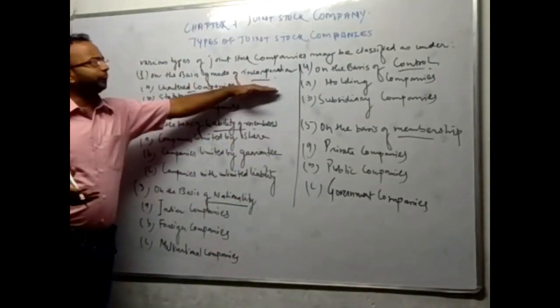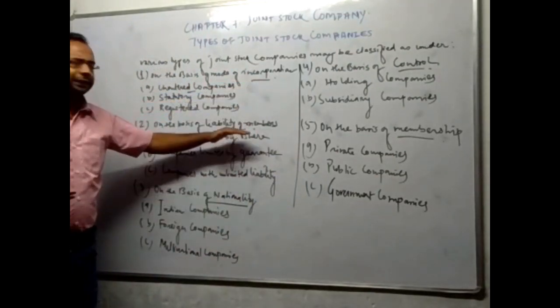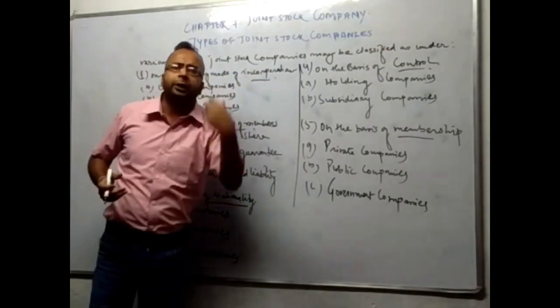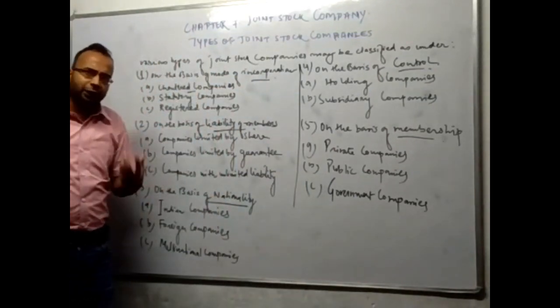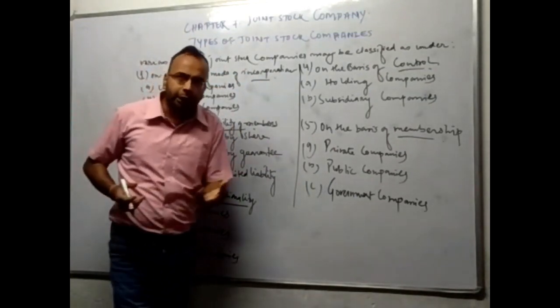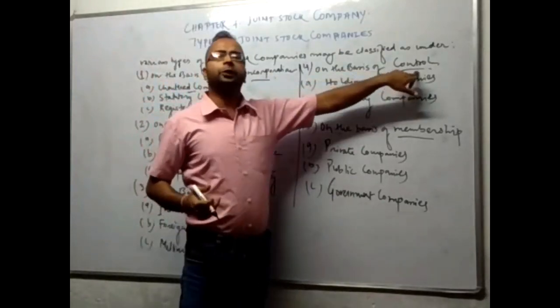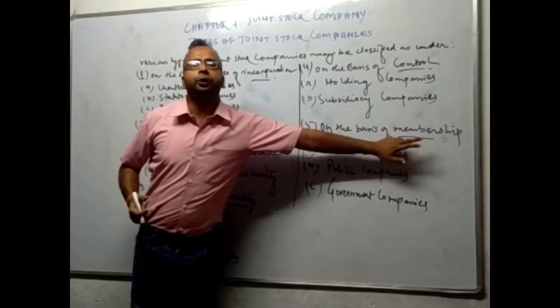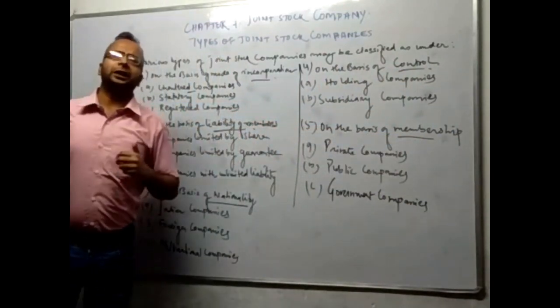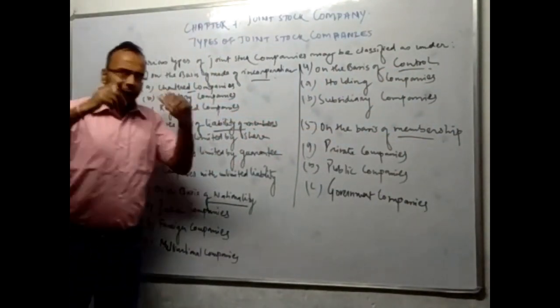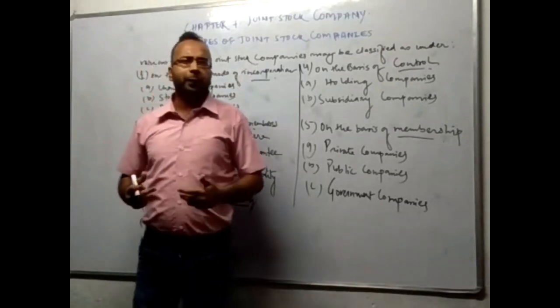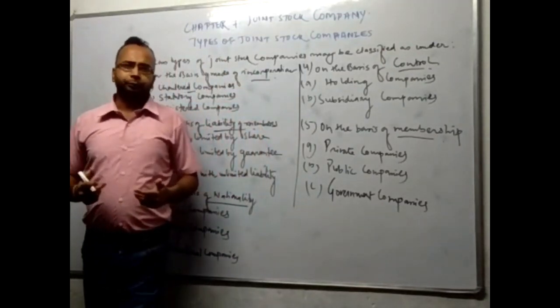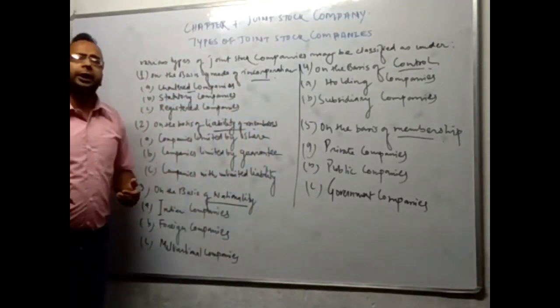Companies can be classified on the basis of incorporation, on the basis of liability of members, on the basis of nationality, on the basis of control, and on the basis of membership. So there are different points of classification. Now on this point of classification, what are the various forms of companies that we find in economy? Let us see the name one by one.